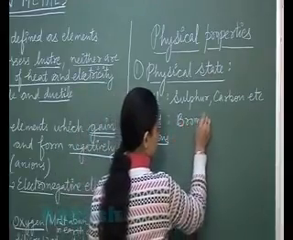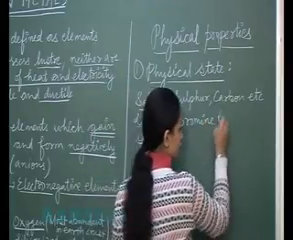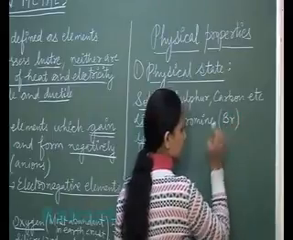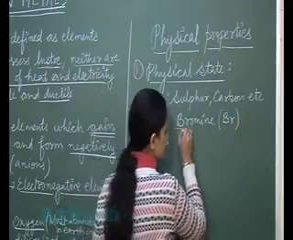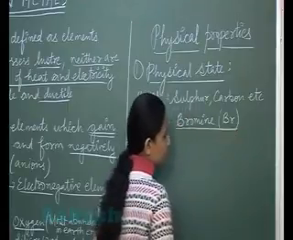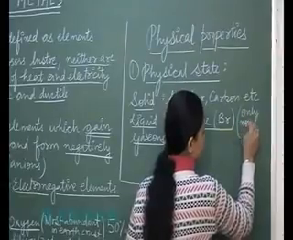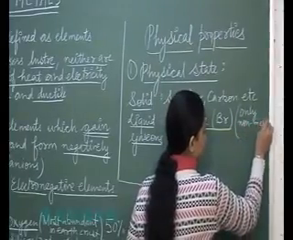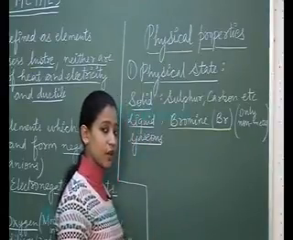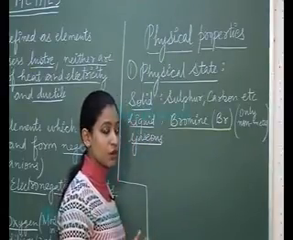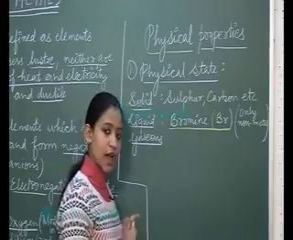So if a question comes, name a non-metal which is present in the liquid state, then your answer should be bromine, and the symbol of bromine is Br. So it is the only non-metal which is present in the liquid state. Only non-metal which is present in the liquid state is bromine, and if the question is name two elements which are present in the liquid state, then the answer should be mercury, which is a metal, and bromine, which is